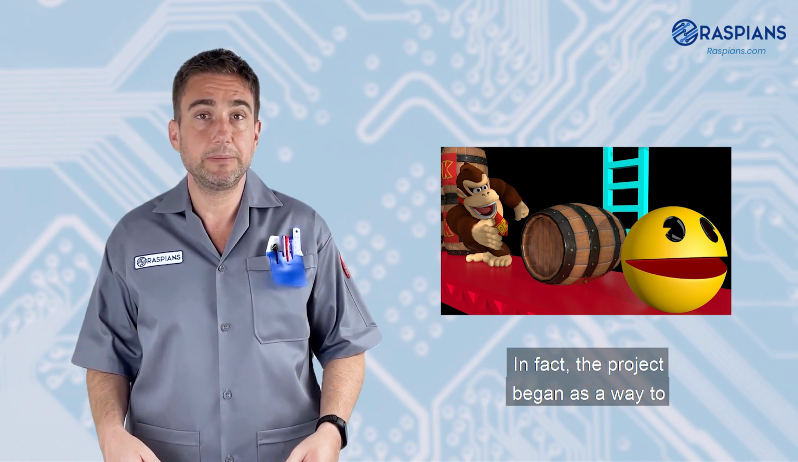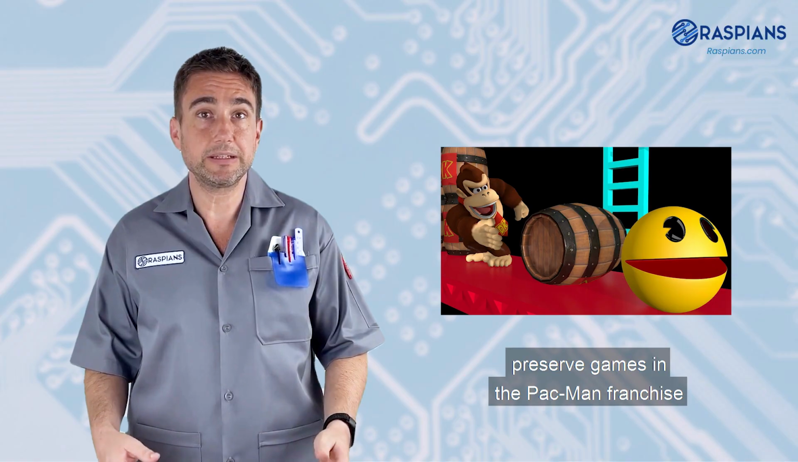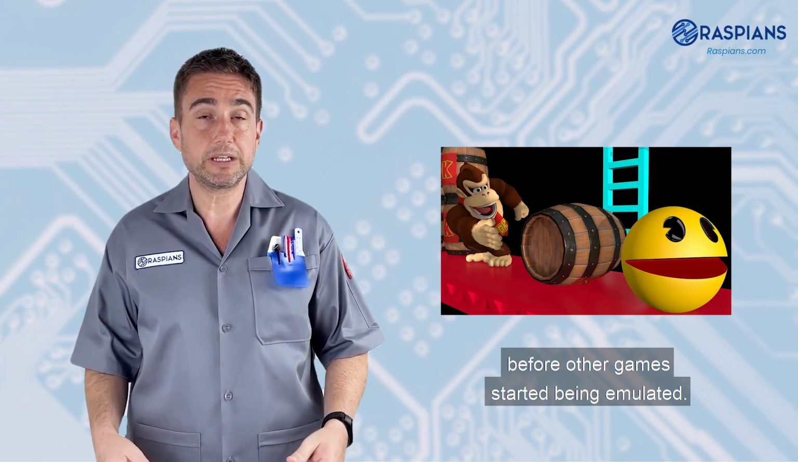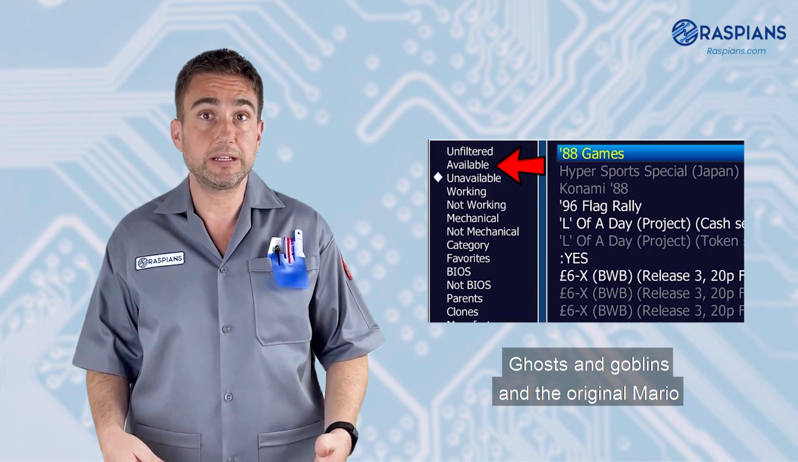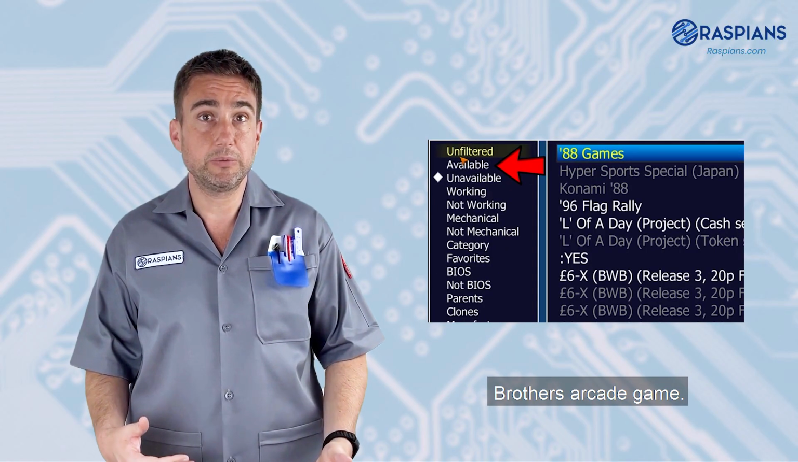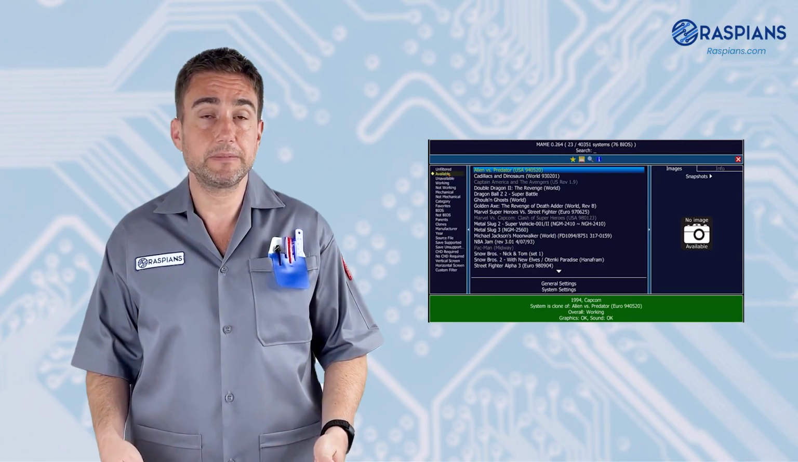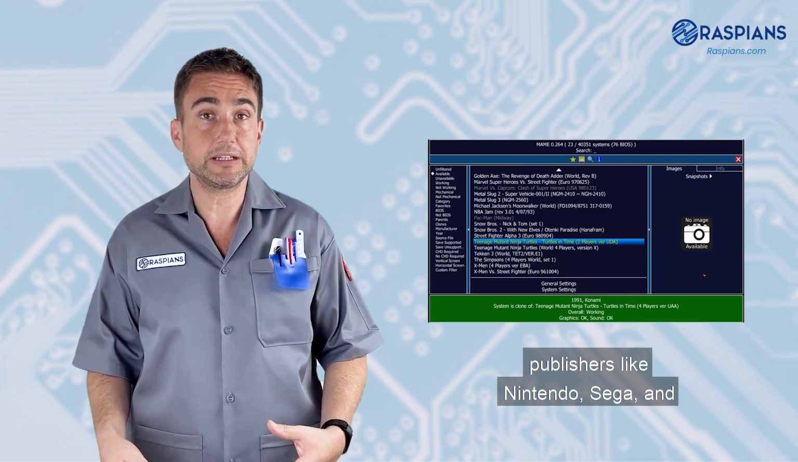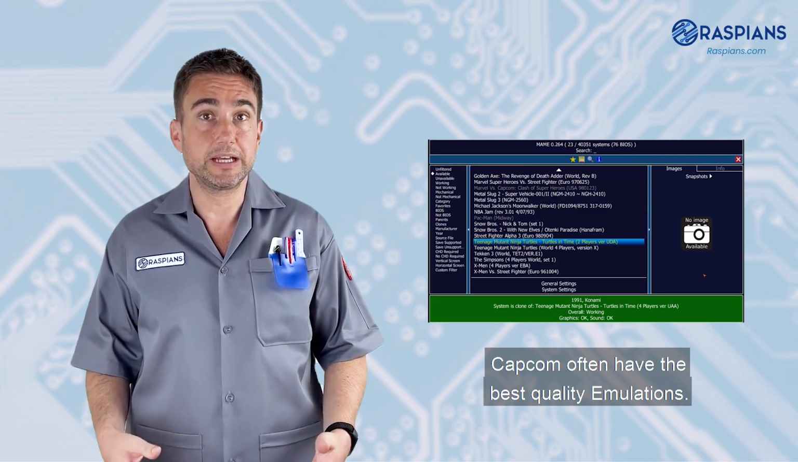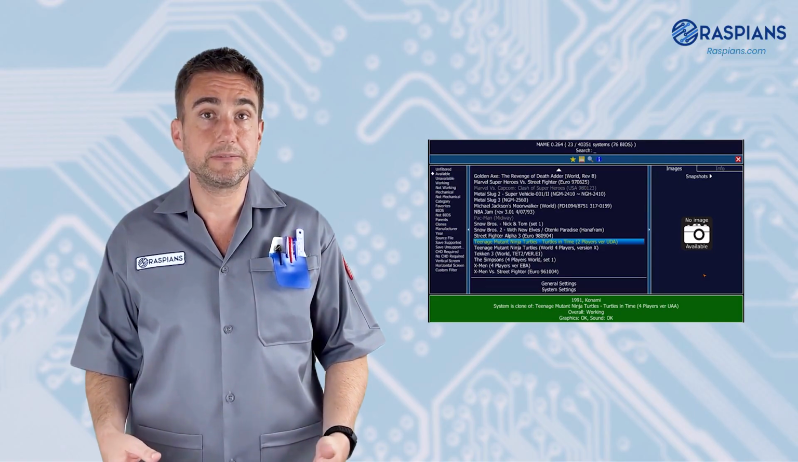In fact, the project began as a way to preserve games in the Pac-Man franchise before other games started being emulated. Other popular MAME games include Street Fighter, Ghosts 'n Goblins, and the original Mario Bros. arcade game. Due to their popularity, games from big-name publishers like Nintendo, Sega, and Capcom often have the best quality emulations.